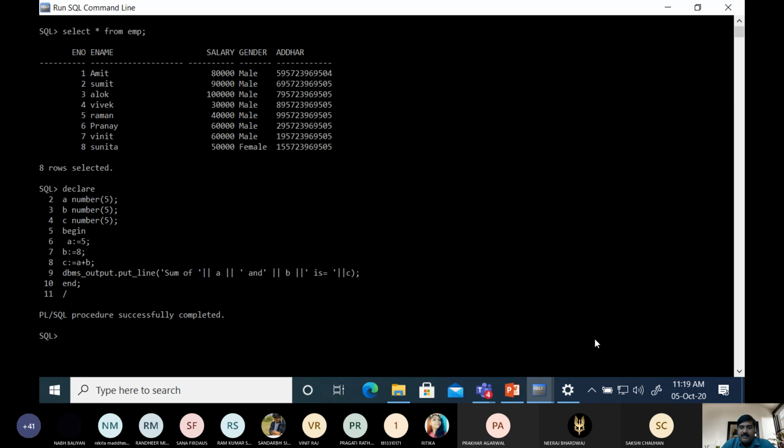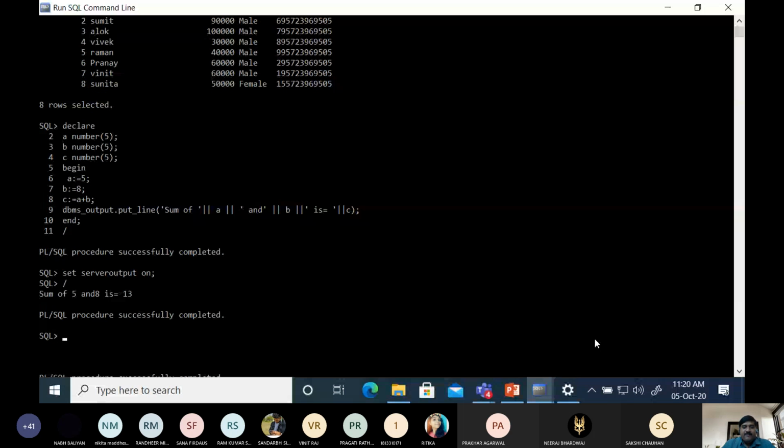So very important, initially you have to execute that command. Then there is no need to execute it repeatedly. Only once we have to execute that command. So what was that command? Set serveroutput on. Now if we execute, see here, sum of 5 and 8 is 13.